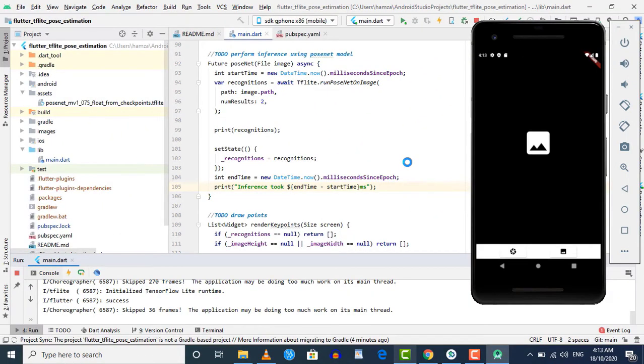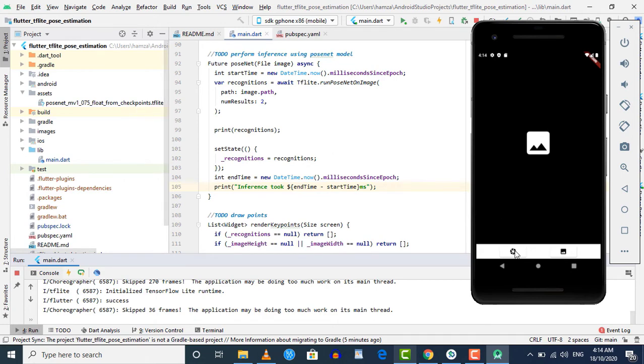So now our application is successfully installed inside the emulator, so that is the basic GUI of our application. You can see that the layout is exactly the same as we have for our object detection application. The only difference is that now we don't have a switch here. In our object detection application, we were using two models and we were using that widget to switch between the models. But now we are only using this PoseNet model for human pose estimation, so we don't